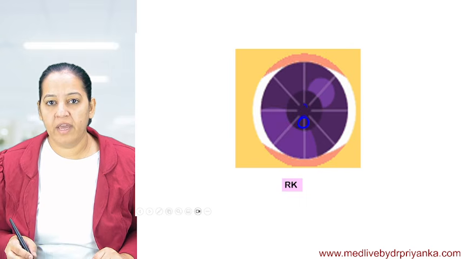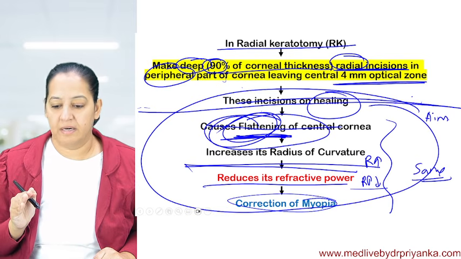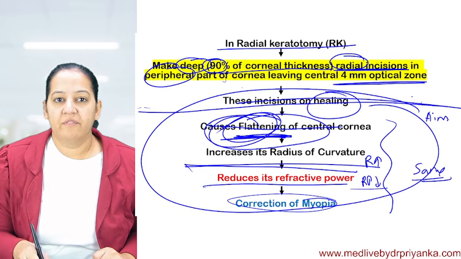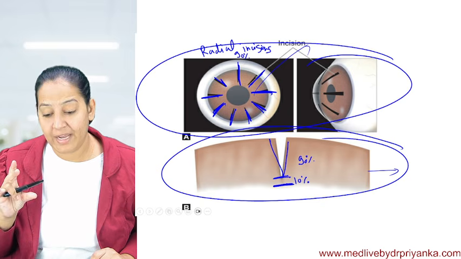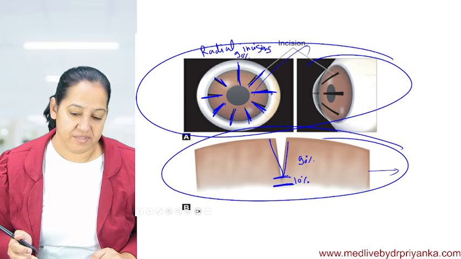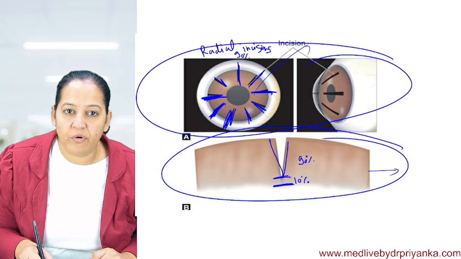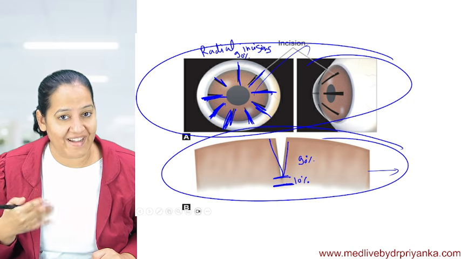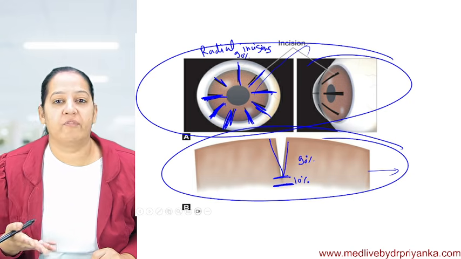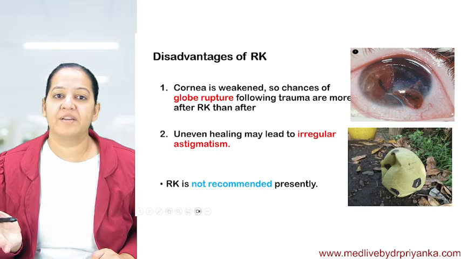Yes, we do 90% thickness. We give 90% thickness, but the length of the incision will vary depending on how much defect the patient is having. The length of these incisions can vary depending on how much flattening we want, how much correction we want. It depends on patient to patient, but we don't perform the surgery nowadays because there are many